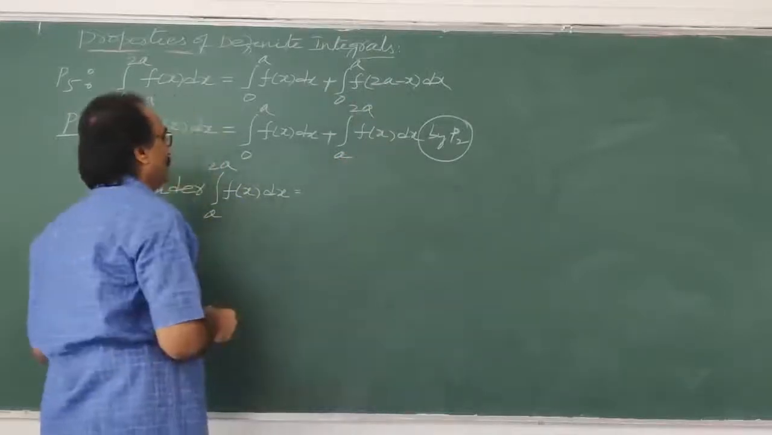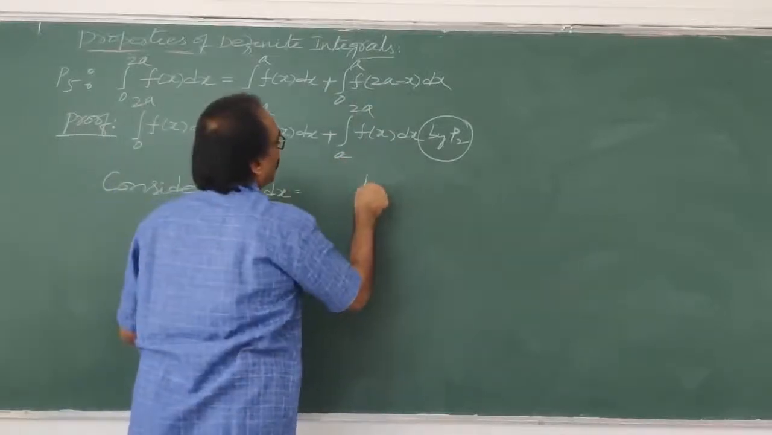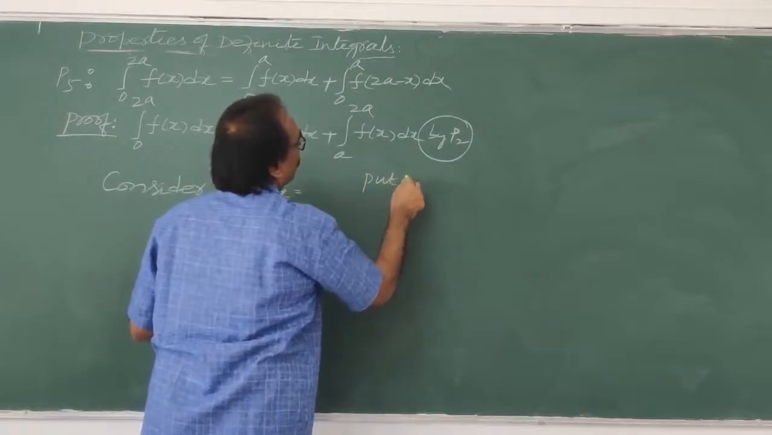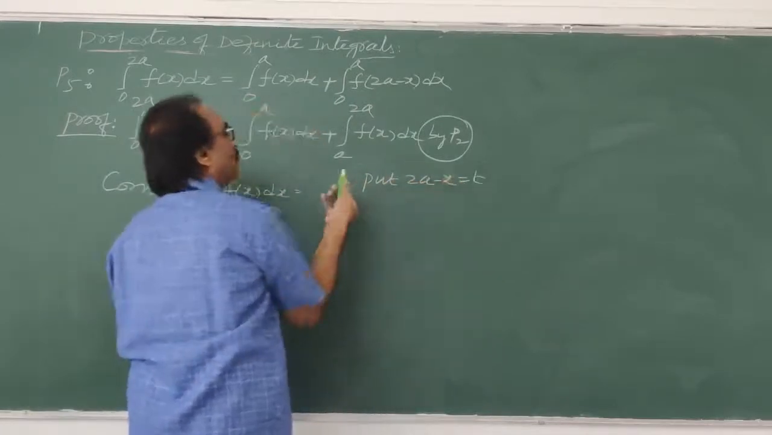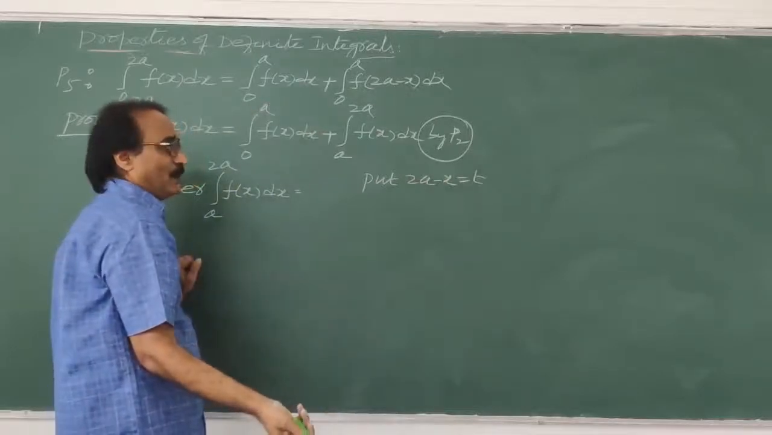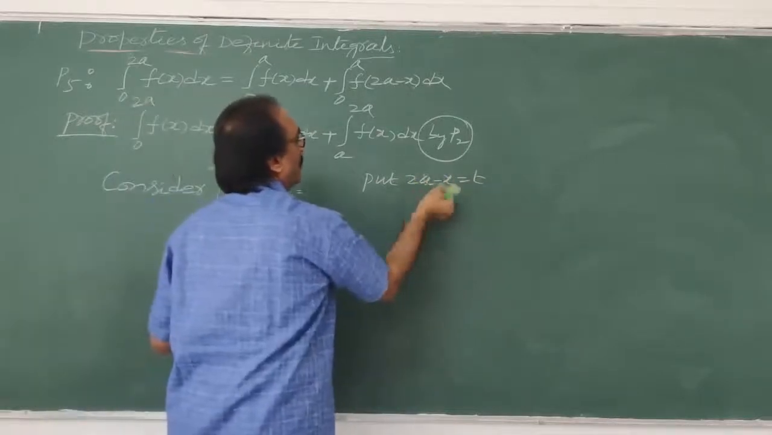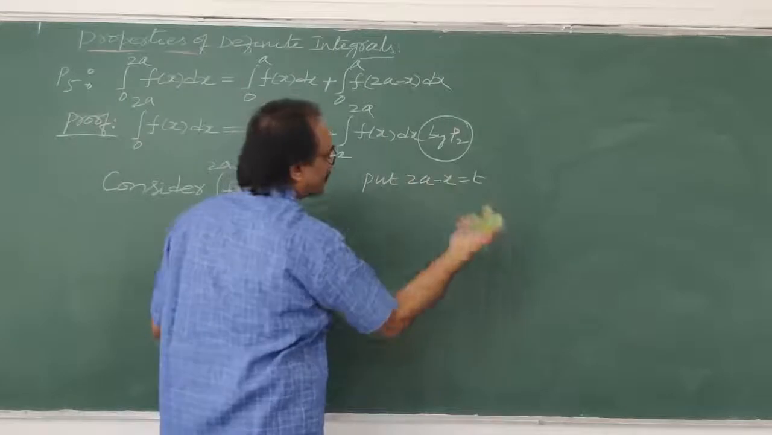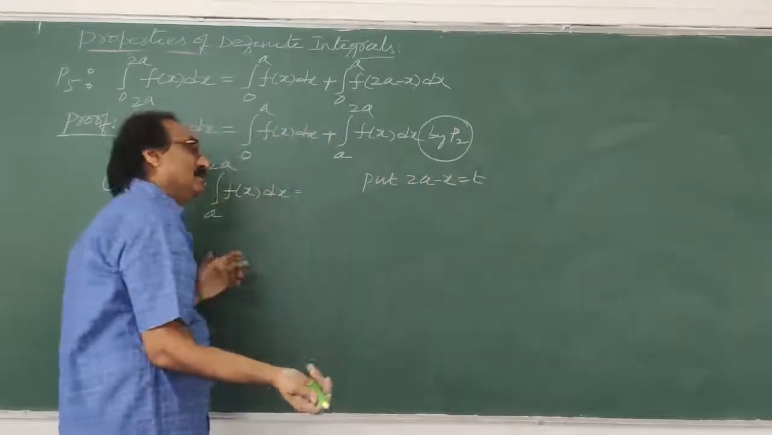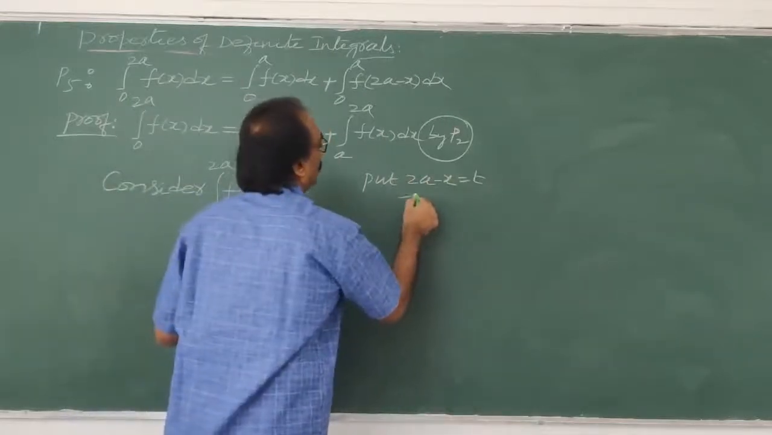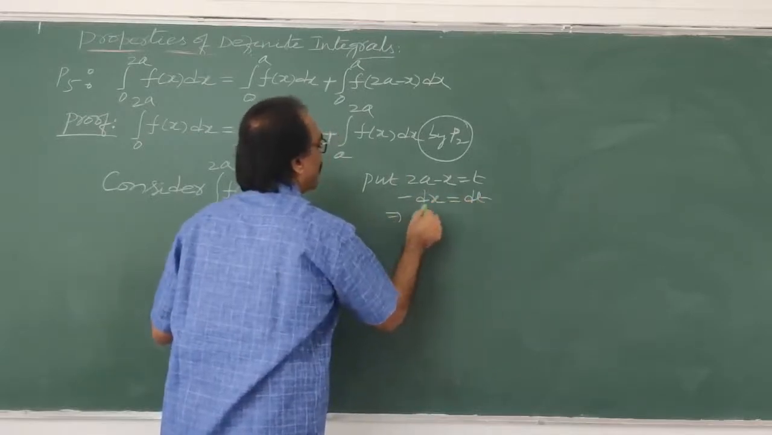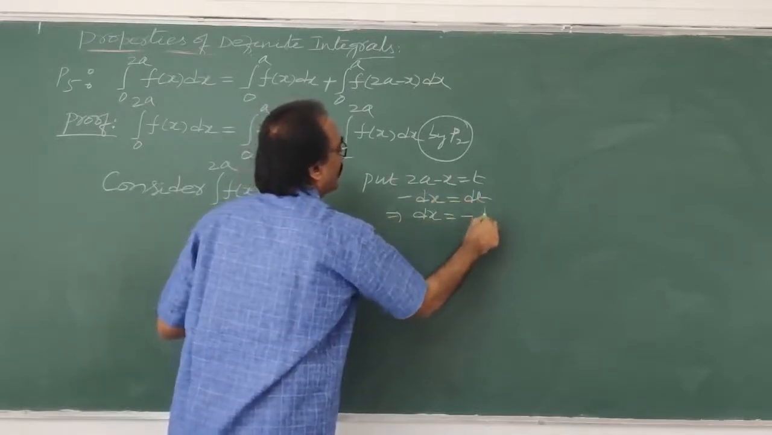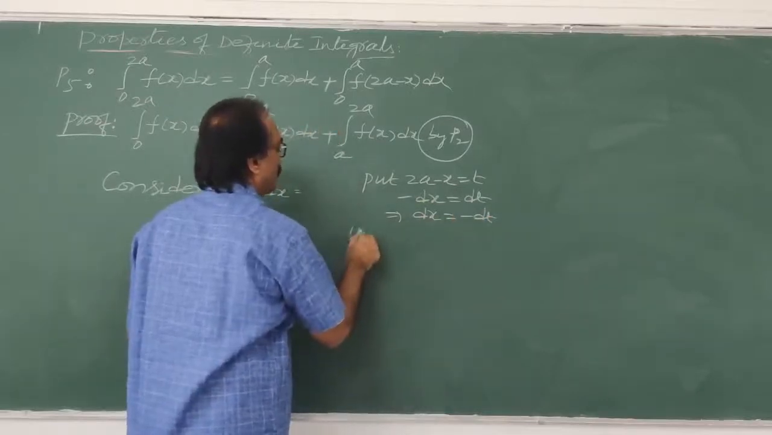So, keeping that idea, put 2a minus x equal to t, or x equal to 2a minus t. Wherever x is there, 2a minus t is substituted. That is the meaning. Taking the derivative, 0 minus dx is equal to dt, so dx is minus dt. Now, when you substitute, take the upper limit.